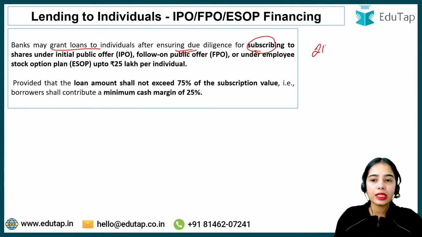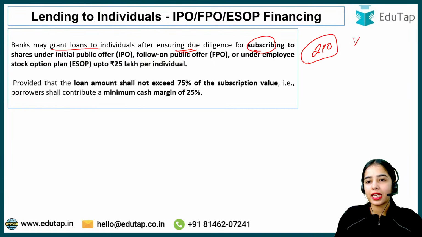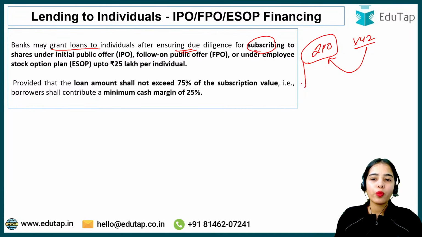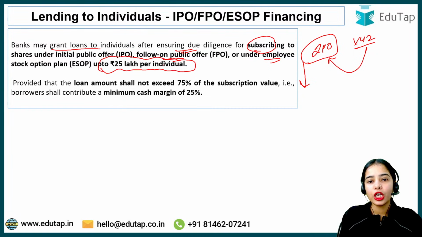Let's say XYZ company is releasing its initial public offering for the first time, releasing its shares to the public. If you want to buy the shares through the IPO, or in the follow-on public offer or under an employee stock option plan, up to 25 lakh per individual loan can be taken from the bank.